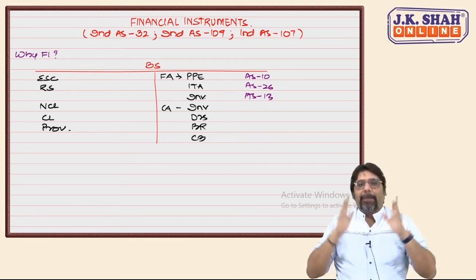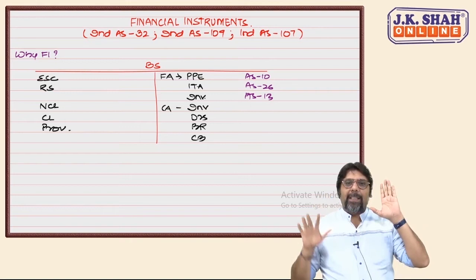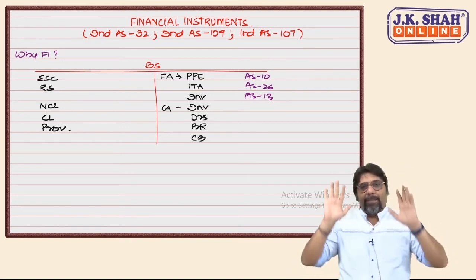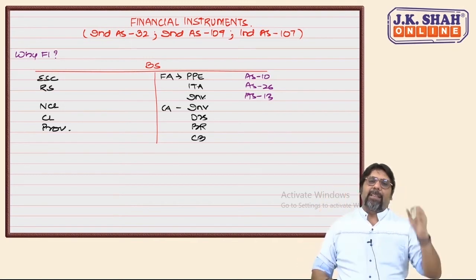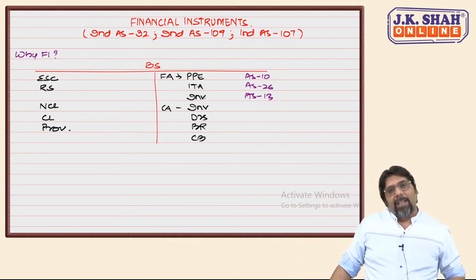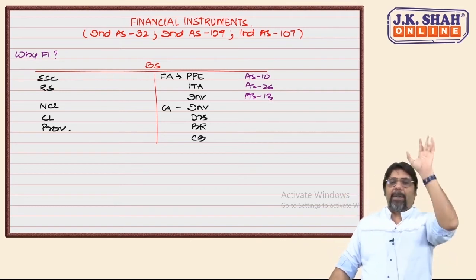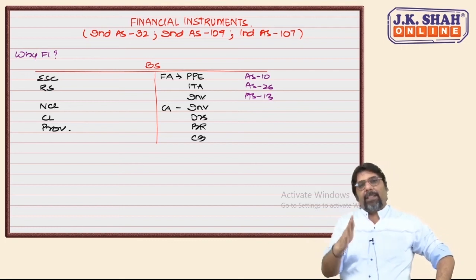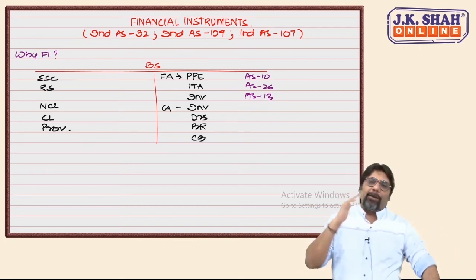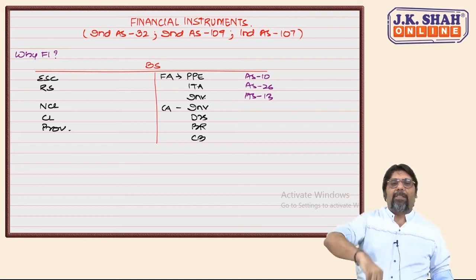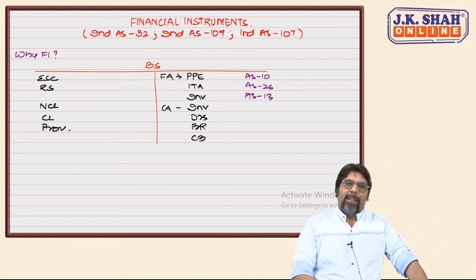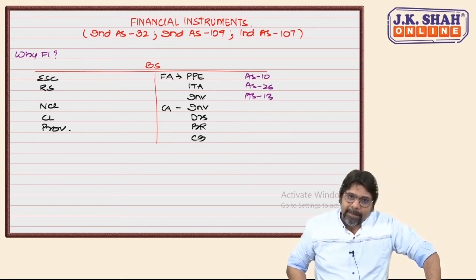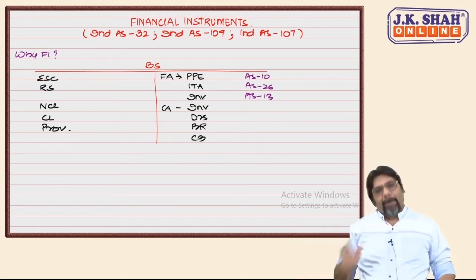What happened in AS 13? I have two investments, investment in TCS, investment in Infosys. Both are equity shares I have purchased, TCS and Infosys. Both are intended short term. I'll sell and earn profits. Correct? Infosys share prices have increased. I don't mind. So for Infosys, where share prices have increased, cost or market price whichever is lower, so cost is lower. I purchased for 5 rupees, I will show it at 5 rupees. Correct? Yes. So Infosys is done.